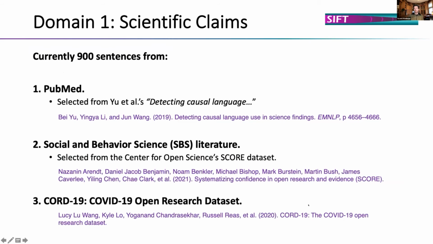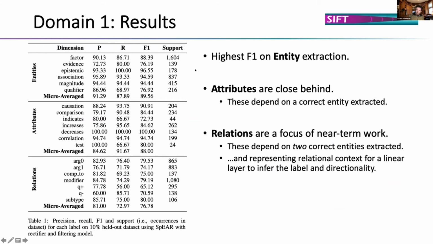All right, so in the first domain of scientific claims, we use 900 sentences from these diverse sources, mostly social behavioral science literature and PubMed. You can read the paper for deeper analyses, but these are the results. We have pretty acceptable entity-based F1 scores, attribute F1 score, and relation F1 score.